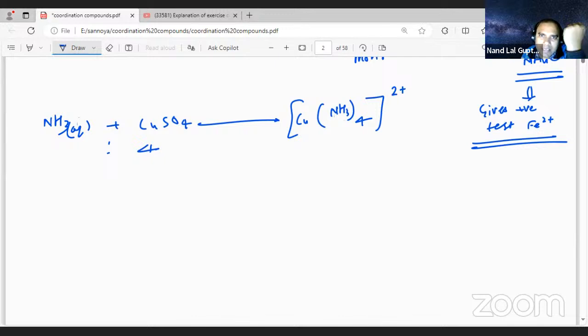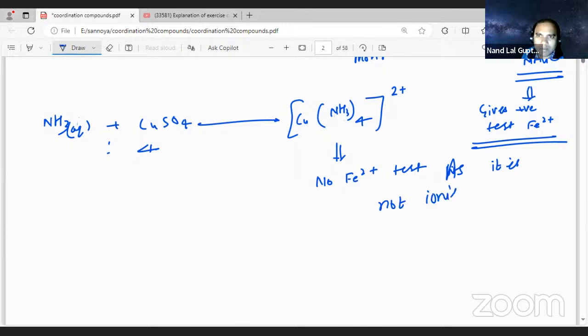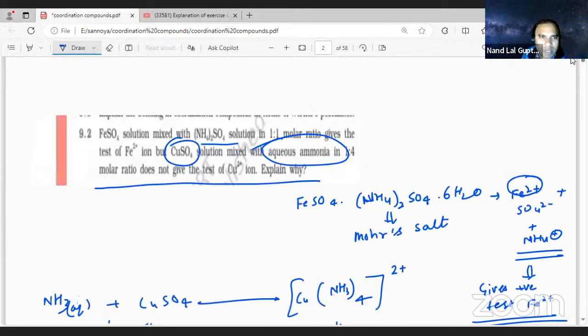And in this case, there is no Fe2+ test. Why, student? Because it is not ionizable. This gives the complex with copper.